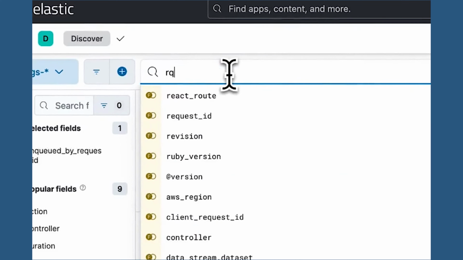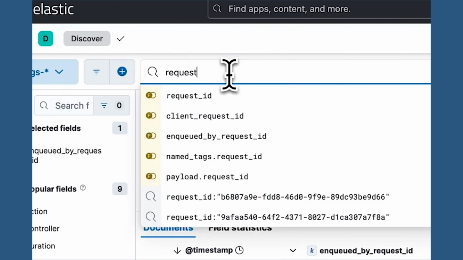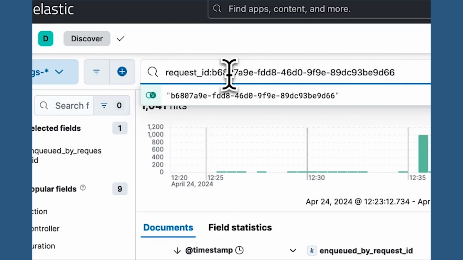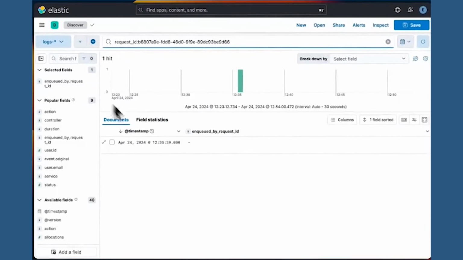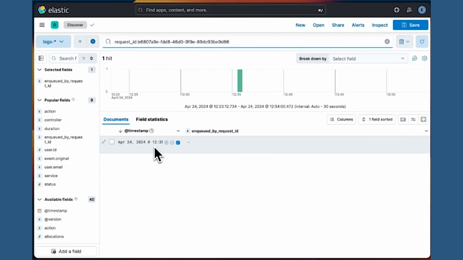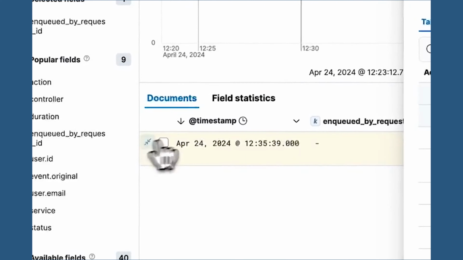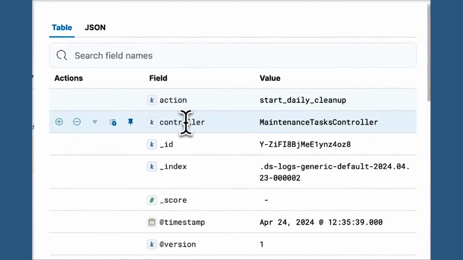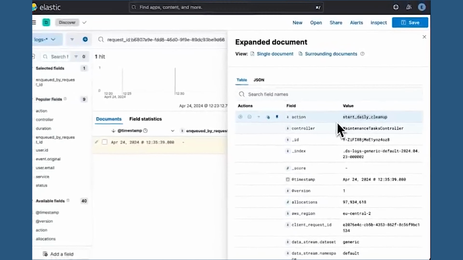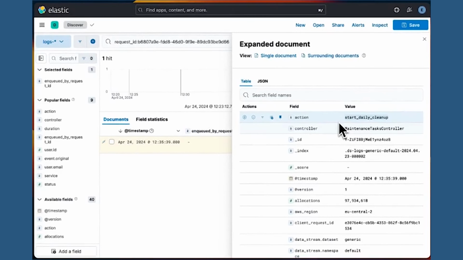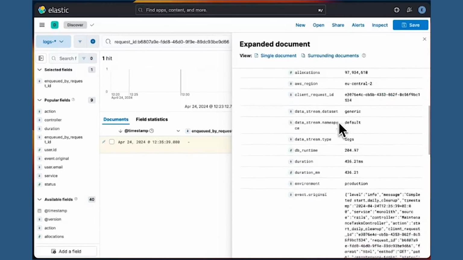We have the request ID, so we can just look for it. Find it. Then we can see which controller: maintenance tasks controller, okay. Action, start daily cleanup. That sounds weird. So now we know exactly what happened and why we enqueued all these jobs.